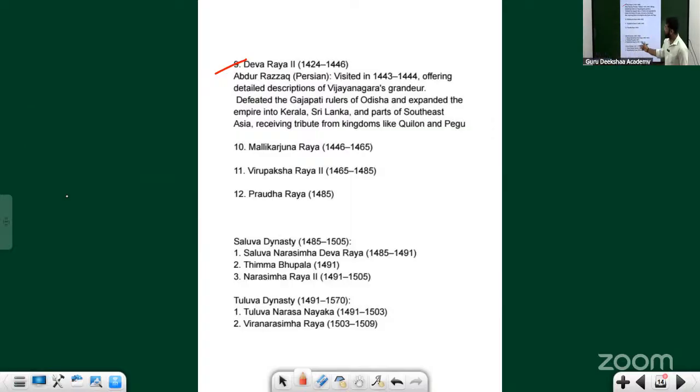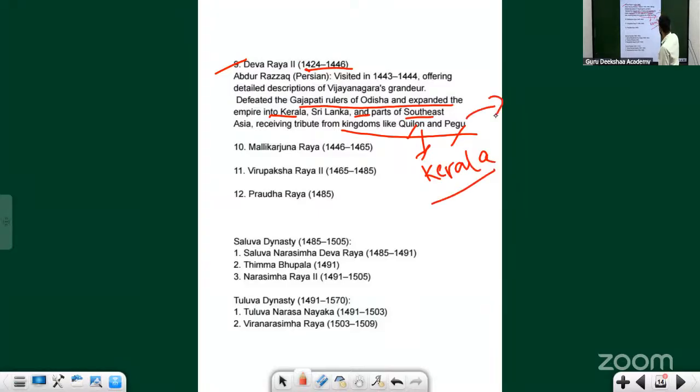So Devaraya II is one of the greatest rulers of the Vijayanagar Empire. He defeated the Gajapati ruler of Odisha and expanded the empire into Kerala, Sri Lanka, and parts of Southeast Asia. He also received tribute from kingdoms like Quilon and Pegu. This Quilon is in present-day Kerala. What about Pegu? It is in Myanmar. So you can understand he must have subjugated so many rulers. That is the reason.